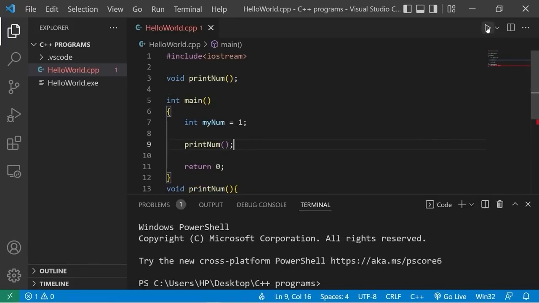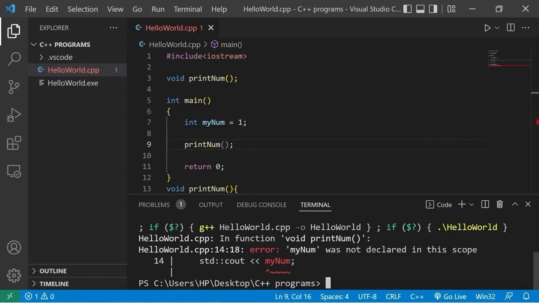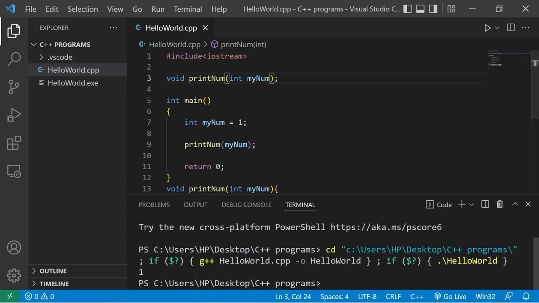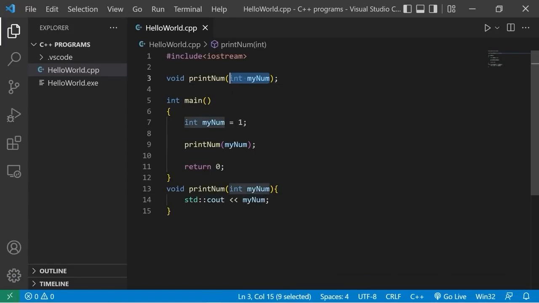Okay, this isn't going to work, and here's why. My num was not declared in this scope. Functions can't see inside of other functions. My function print num has no idea what this my num variable is. My num is a local variable to the main function. That's why we pass arguments to functions. We'll make the function aware of this value, but you'll need a matching set of parameters. Int my num, then add that to the function declaration, int my num. And this would work. That displays the number 1. But let's get rid of these parameters.